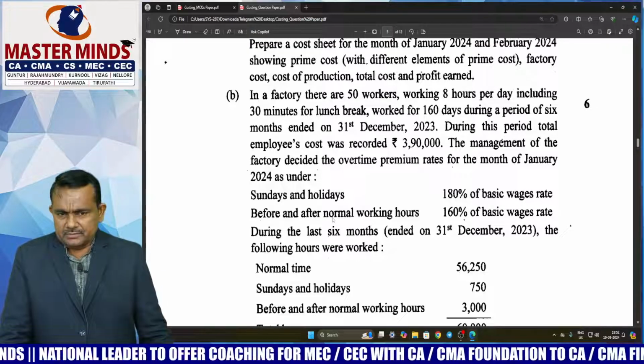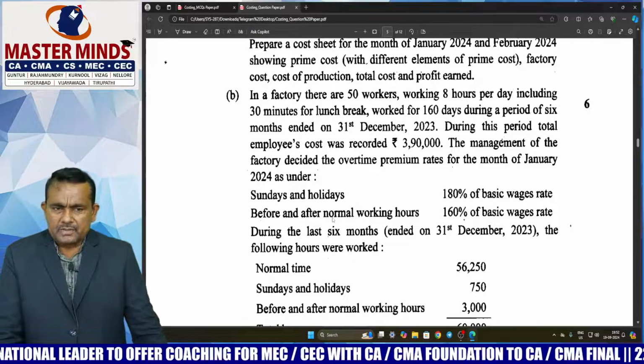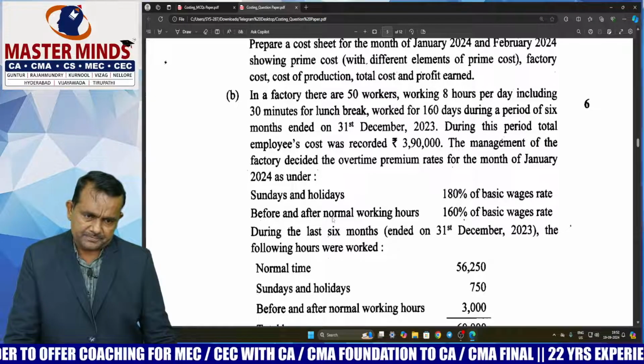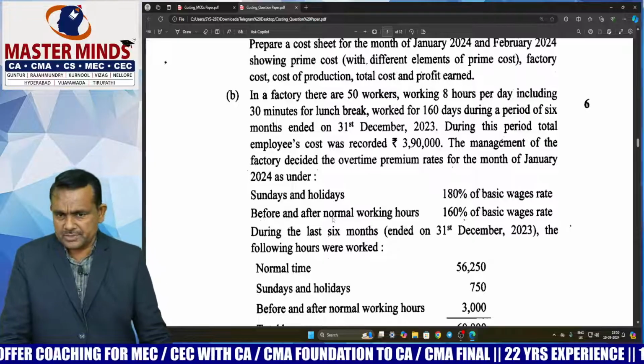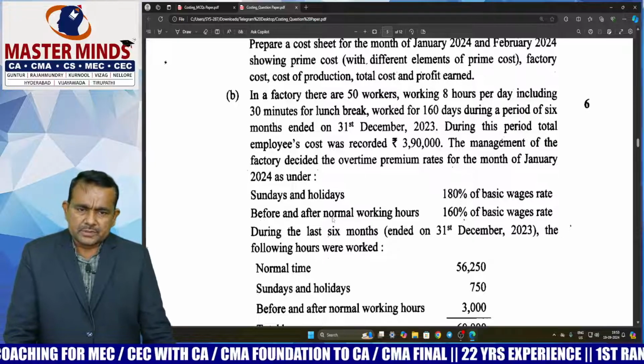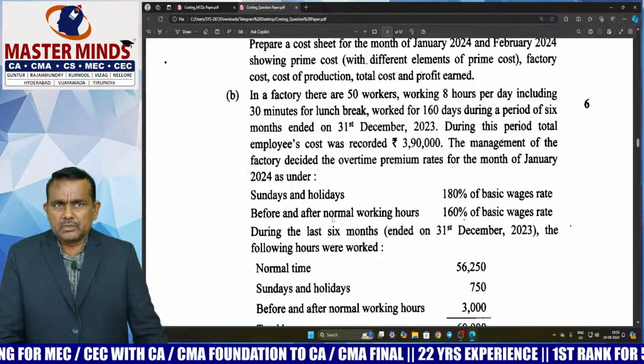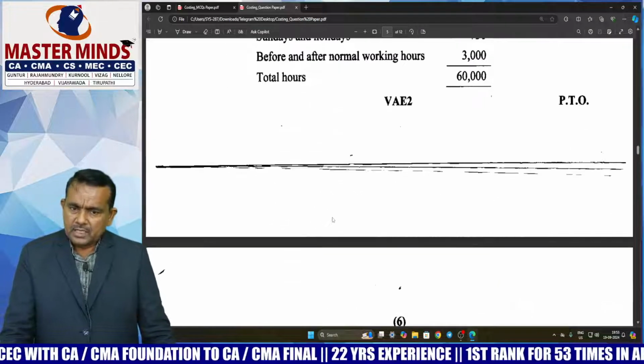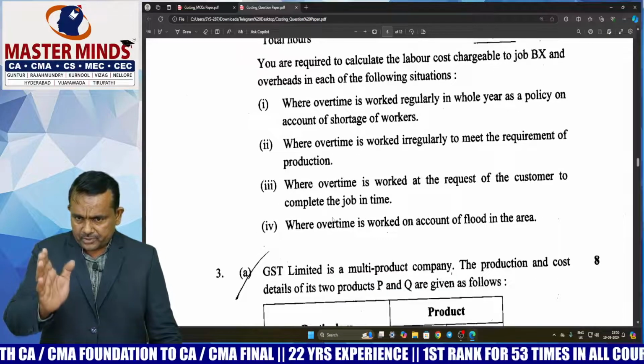This question is related to employee cost controlling. This is the direct question. Just the numbers change. So here, treatment of overtime premium. Overtime premium cases or circumstances, 4 circumstances. Here the question is asking 4 circumstances.